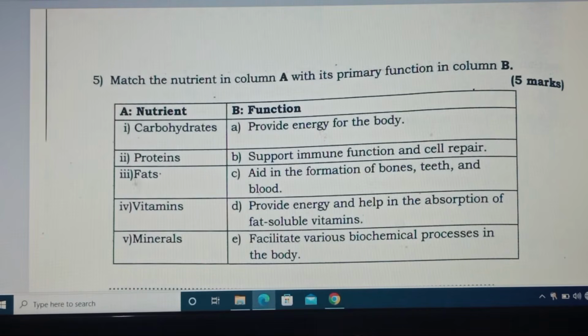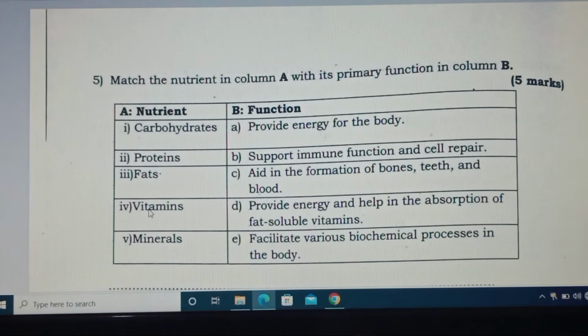For III, fat. The function of fat is D: provide energy and help in absorption of fat soluble vitamins. Also, we have vitamin.